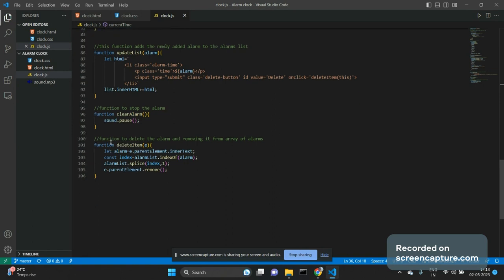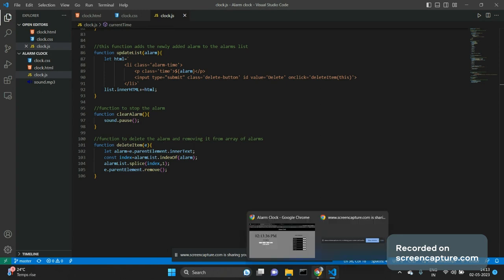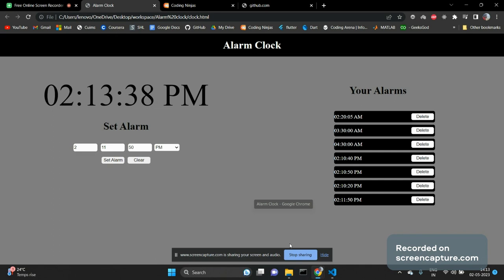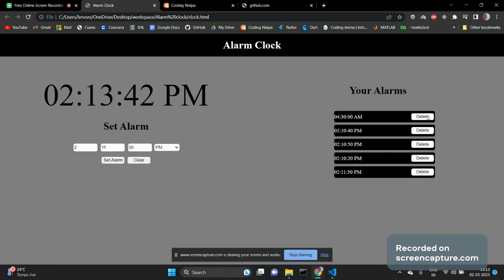This is a delete item function. When we have to delete an alarm, we call this function. As you can see, if I click the delete button, the alarm gets deleted.